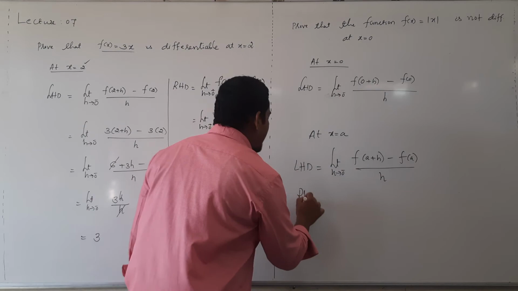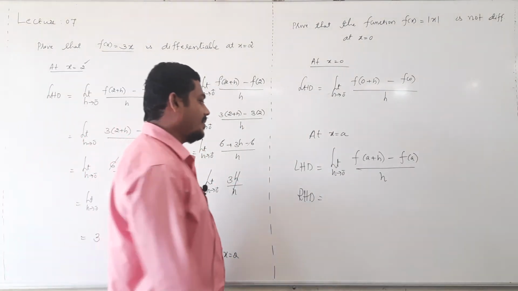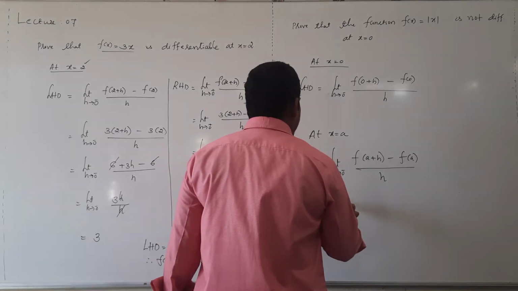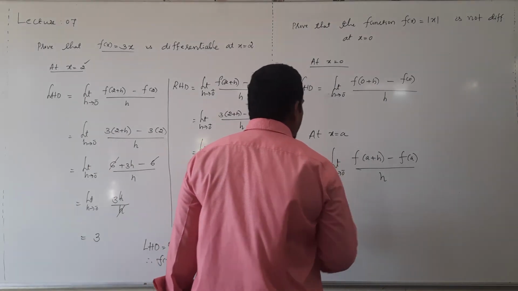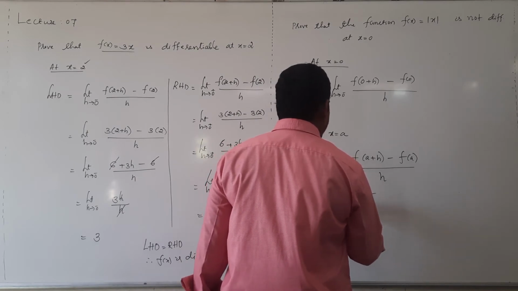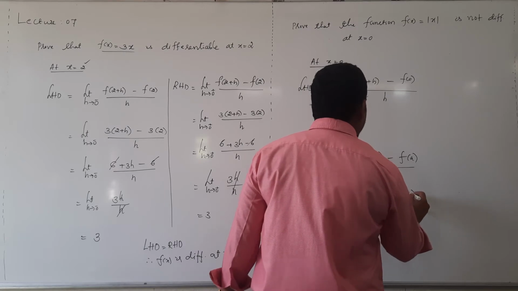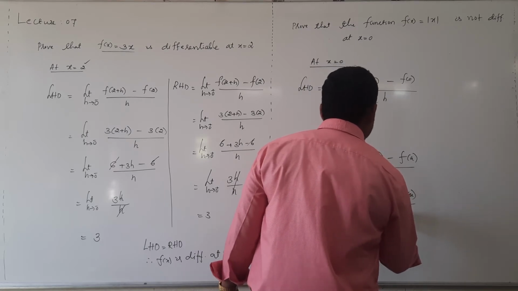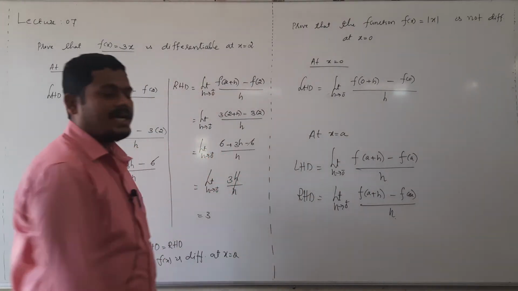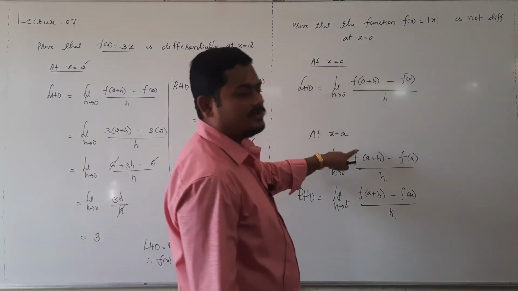Then what is the right hand derivative? RHD means right hand derivative, that is limit h tending to 0 plus f of a plus h minus f of a divided by h. This is the right hand derivative notation at a. In this case a value is 0.